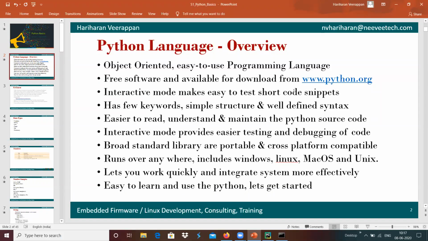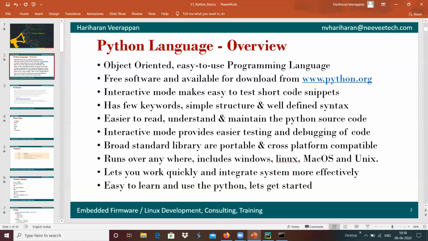Apart from that, Python plays a vital role in different segments like machine learning and data analytics, computer vision, mathematical calculations and scientific manipulations. Python plays a vital role in each and every place, and it comes with a very broad standard library set which is portable to different platforms.